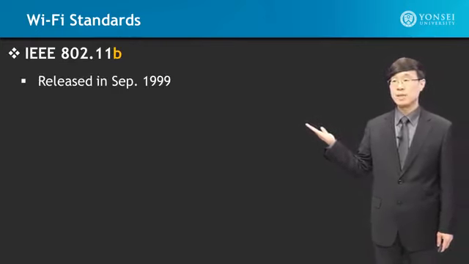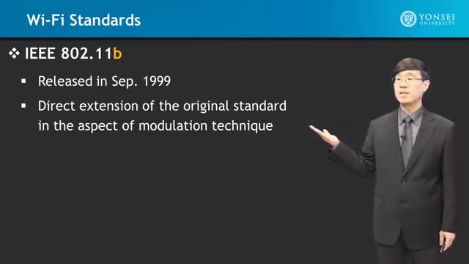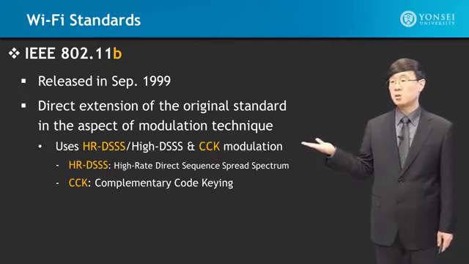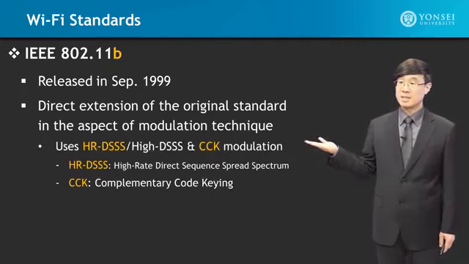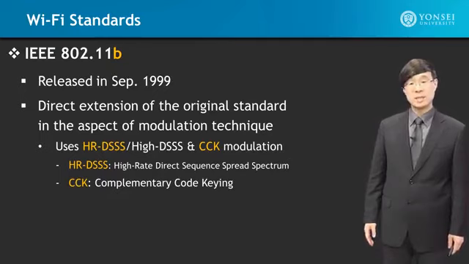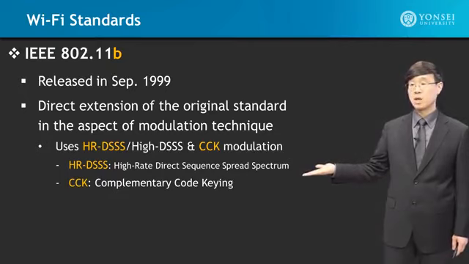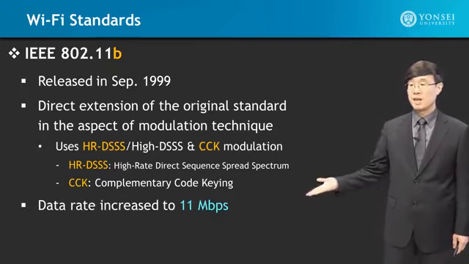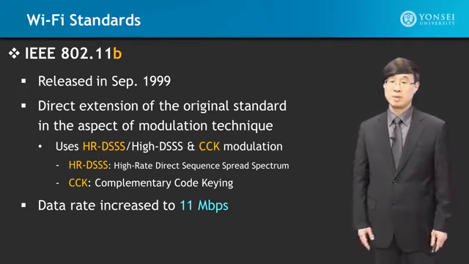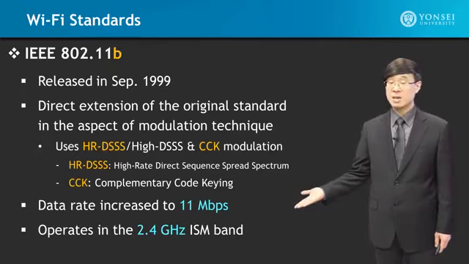802.11b. This was released in September of 1999. And this is a direct extension to the original standard in the aspect of modulation technique. It uses HRDSSS, or they call this high DSSS, because it is short for high rate direct sequence spread spectrum. Also, CCK modulation, which is complementary code keying, was used. The data rates could go up to 11 megabits per second compared to its former 1 or 2 megabits per second data rates. And it operated in the 2.4 gigahertz range, just like the original IEEE 802.11-1997.